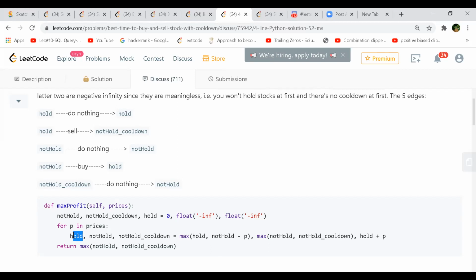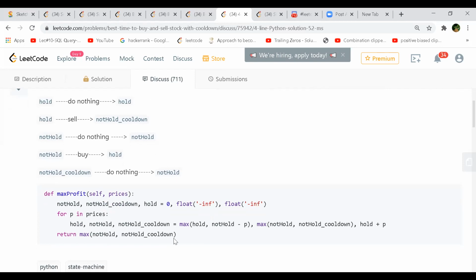And for not hold, two cases are there. Either you not hold, or not hold with cooldown. So you take a max of not hold and not hold cooldown. That is the not hold reset one. And not hold cooldown is hold plus the current price that you are selling, because that is how much you got. So when you sell, you put that in the reset.